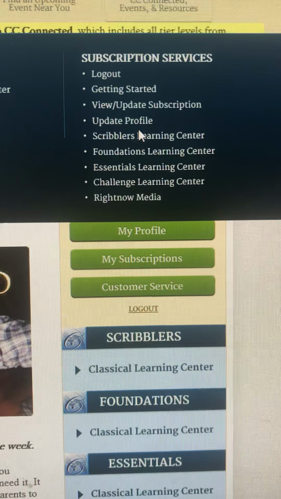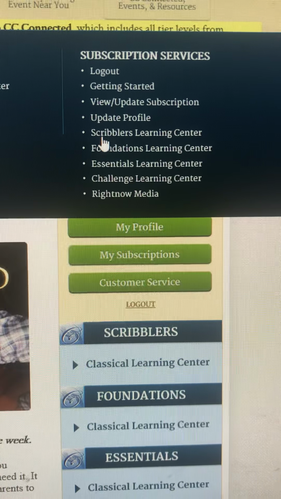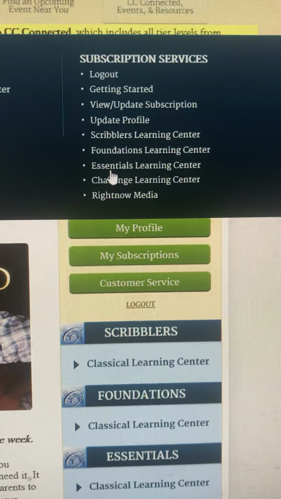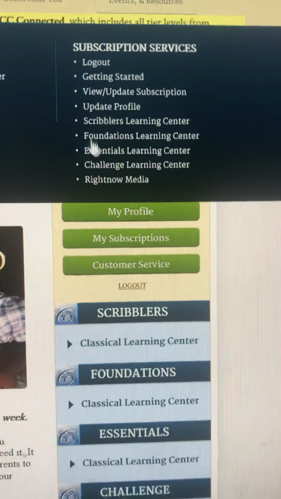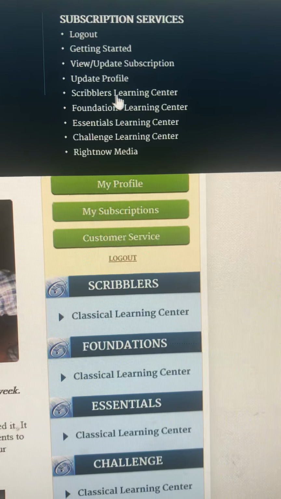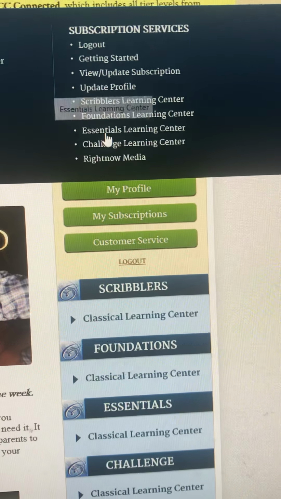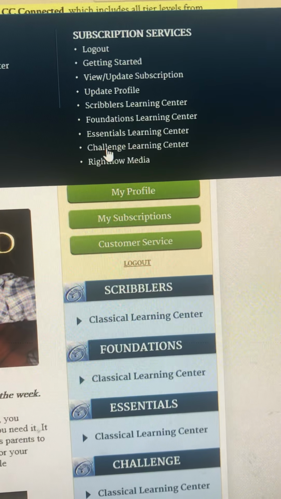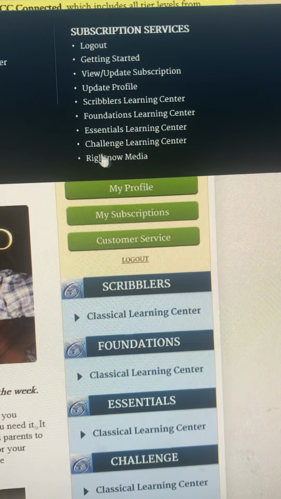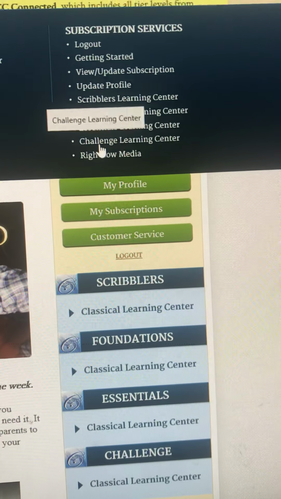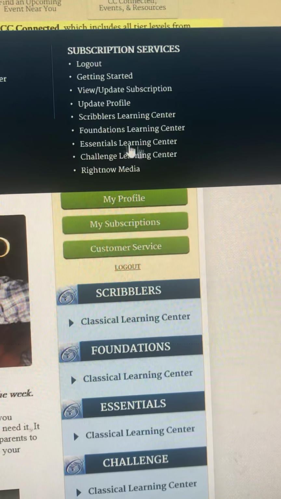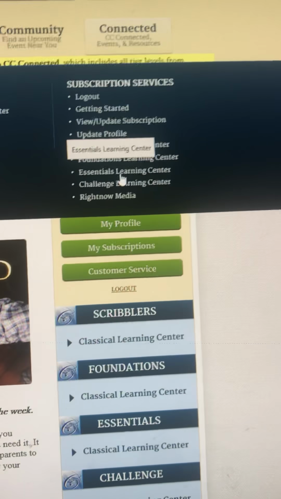Then they have made available Scribblers, Foundations, Essentials, and Challenge right now. All of these are available, and I only have a subscription to Scribblers, Foundations, and Essentials, but they've made this Challenge Learning Center available now to anybody who wants to look at it. So you can look through that. I haven't looked through it yet, so that's not what I'm trying to make my little tutorial video about.